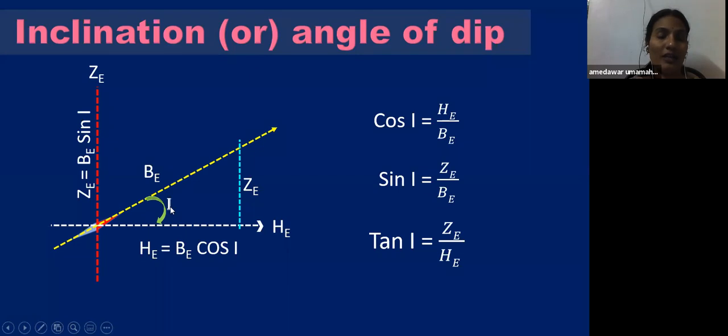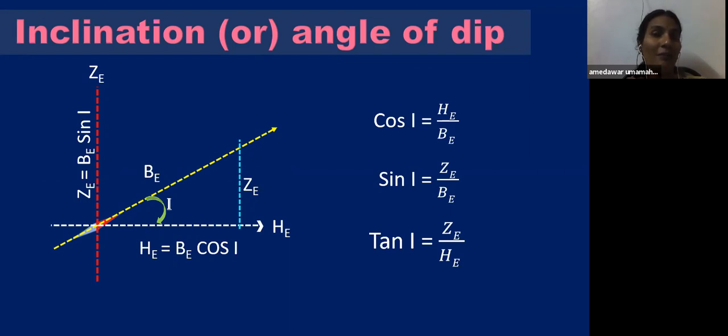So what is I here? Angle of dip, or also known as inclination. Simply, inclination means, when we stand at a place, the horizontal line which you pass at the place, the magnetic field line is a little bit inclined to the surface.